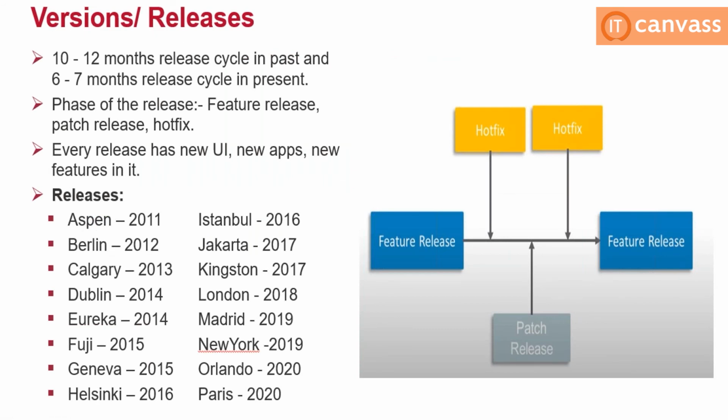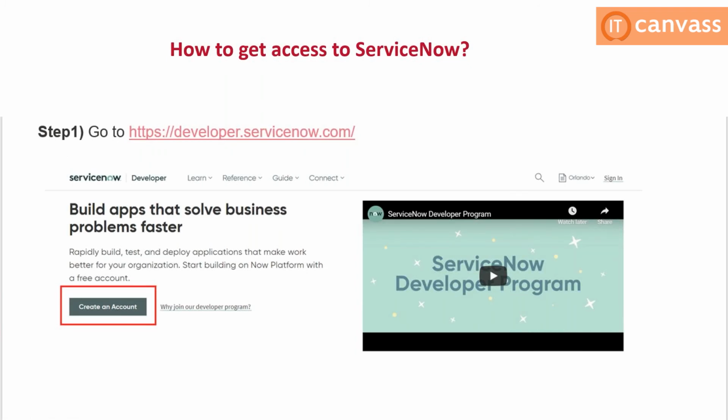I'm going to the next slide, and this is where you get your personal instance. For ServiceNow, if you want to build your own applications, or work on CSM or HR, there is no cost involved for normal developers using a personal developer instance. This is the process. You need to go to developer.servicenow.com and click on create an account. This is a 1 year old PPT, so it might be different, but you will easily understand by looking at those options.